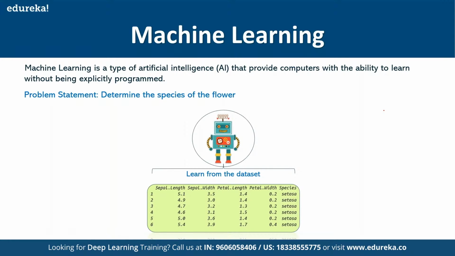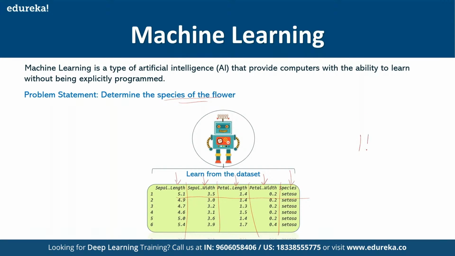Now in this given example, that is the slide, we have a problem statement: I have to determine the species of the flower. In order to determine the species, I have some information: sepal length, sepal width, petal length, and petal width. These are the four pieces of information that I have in this data.